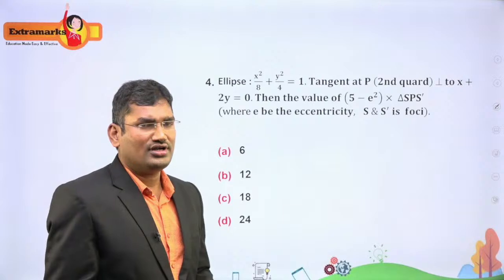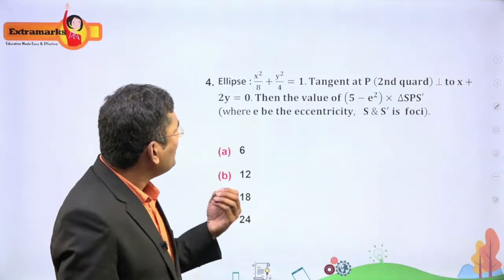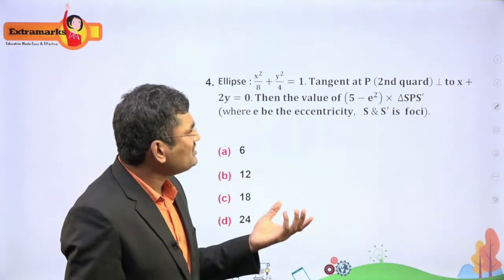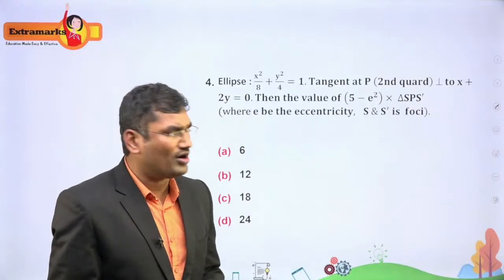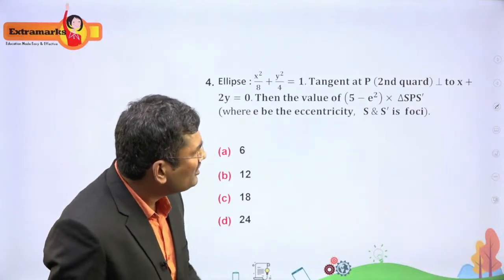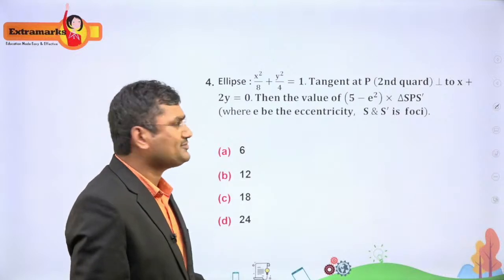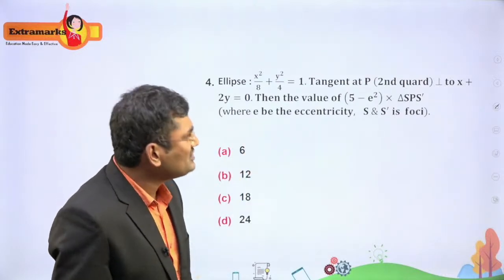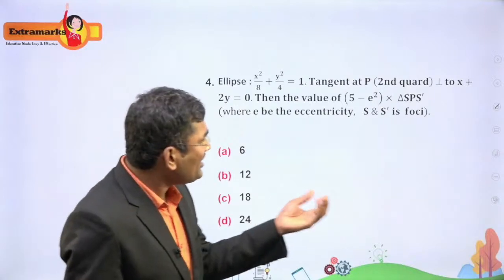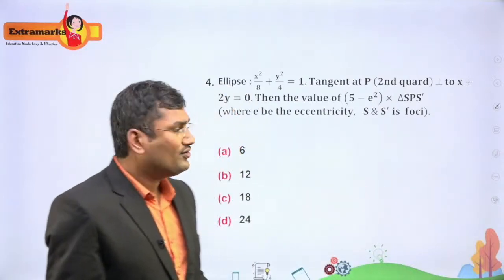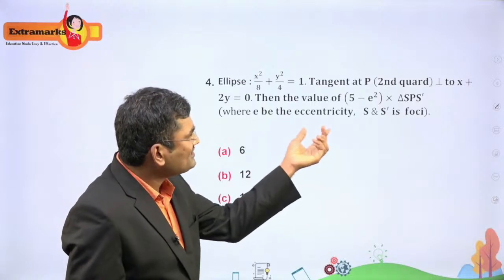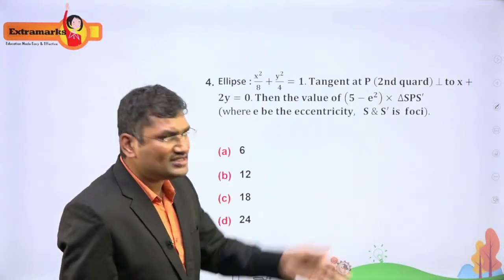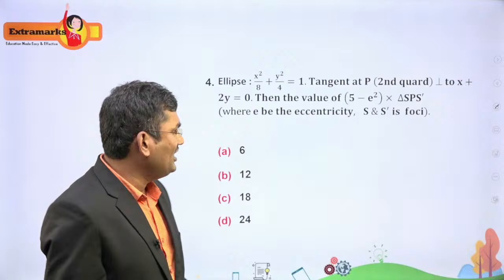This is a question related to the ellipse. They have given the tangent at P, where P lies in the second quadrant, and which is perpendicular to the line x plus 2y is equal to 0. Then find the value of 5 minus e square into the area of triangle SPS dash. They have given e as the eccentricity, and S and S dash are the foci of the ellipse.